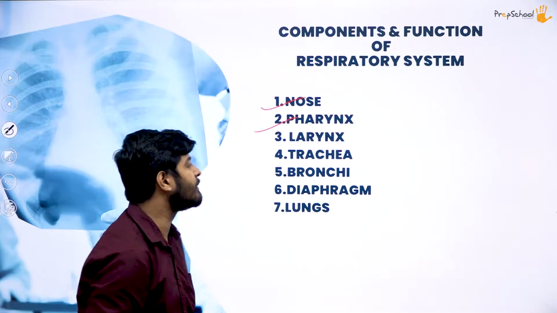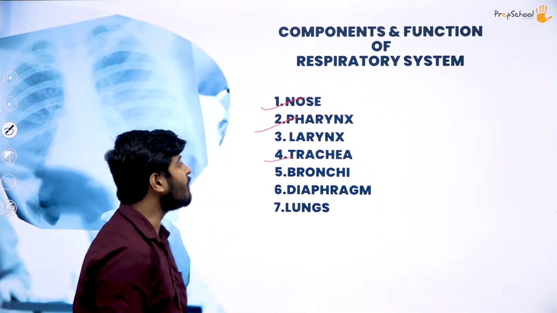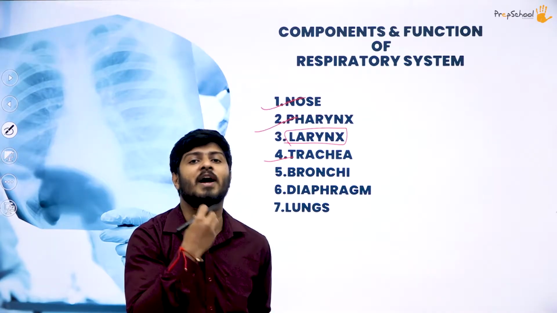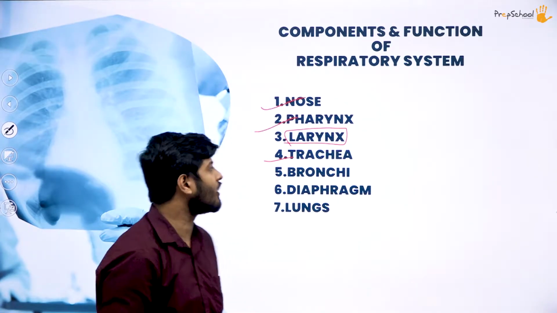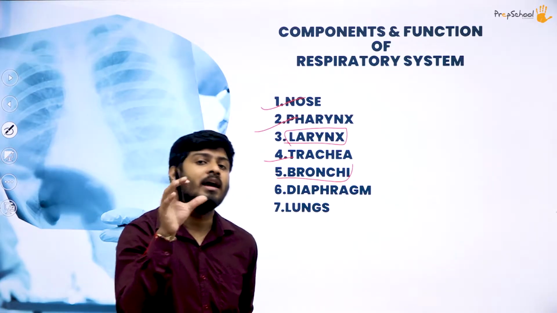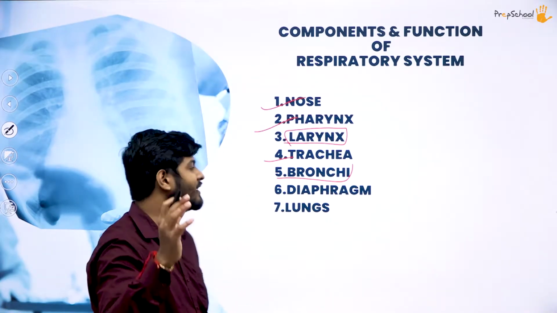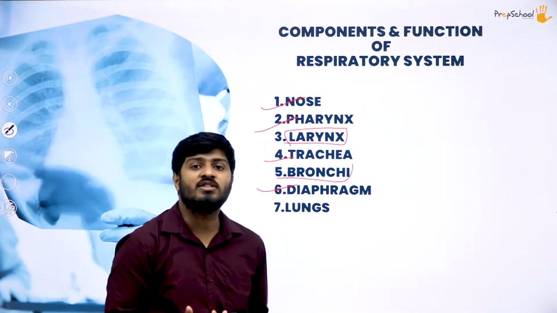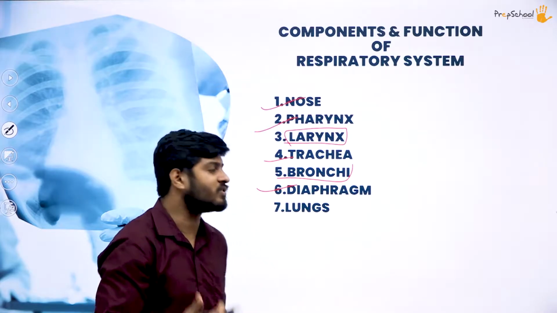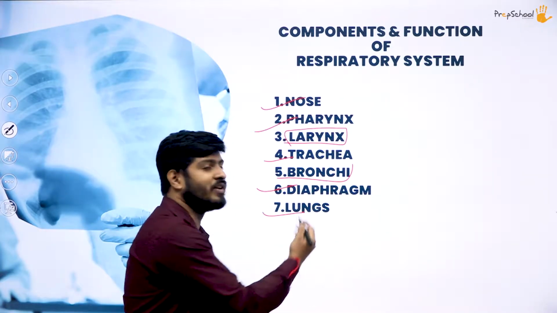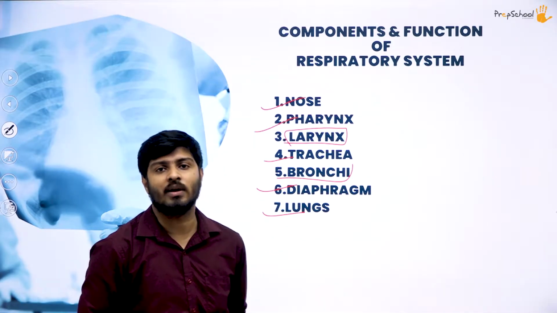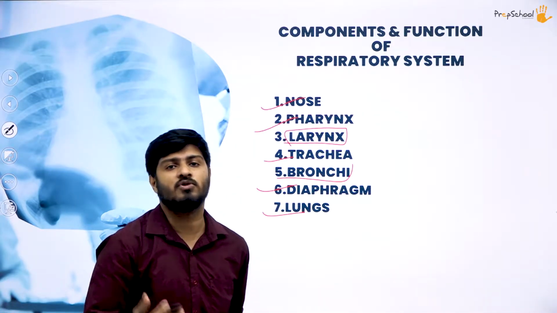We also call it the air pipe. So trachea is your air pipe. What about the larynx? The larynx is your vocal cords. It helps you produce vibration, which helps you talk. Next is the bronchi. Bronchi you find at the end of the trachea where it gets connected to both of your lungs. After that you have the diaphragm, which expands and helps you to breathe or take in more oxygen and to process it further. Next you have the lungs, obviously, where the oxygen gets separated from the raw air that you took in and the carbon dioxide is pushed out from there.